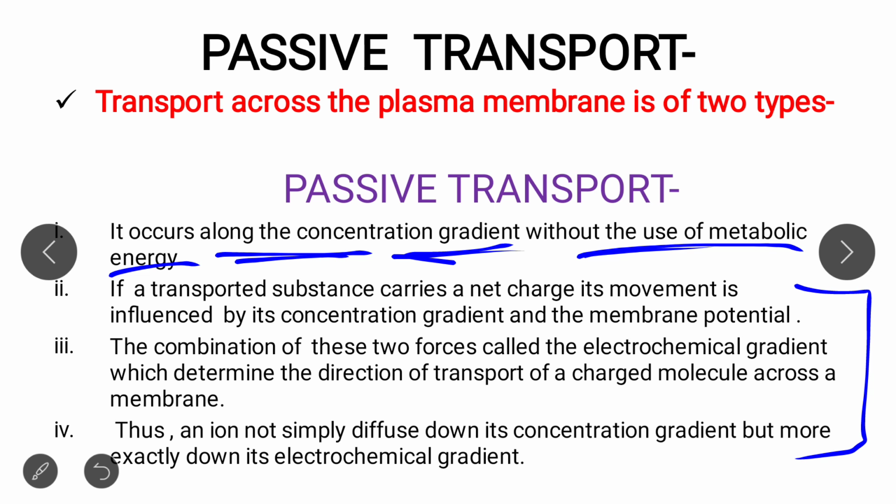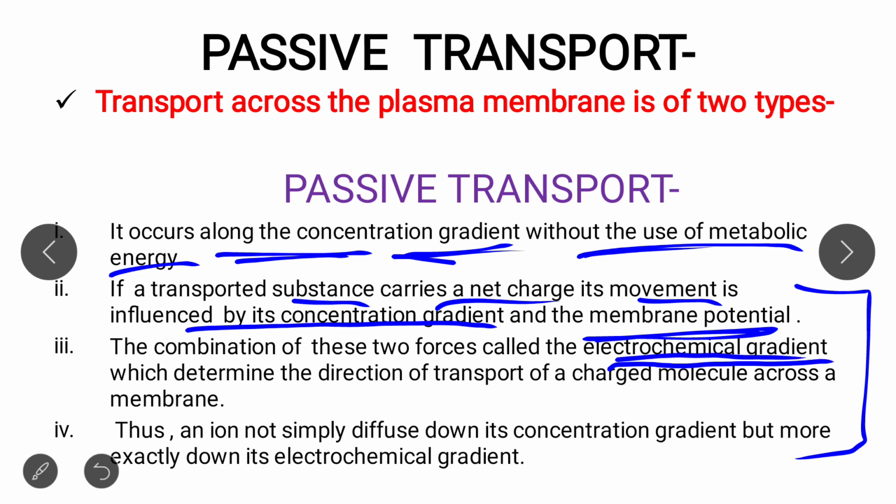Secondly, if a transported substance carries a charge, meaning a charged molecule, then its movement is influenced by its concentration gradient and membrane potential. Simple. And if we combine these two forces, concentration gradient and membrane potential, we get the electrochemical gradient.